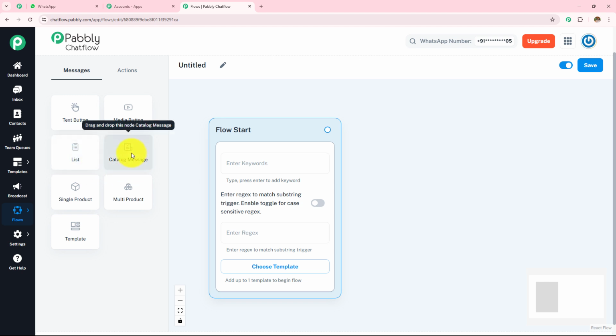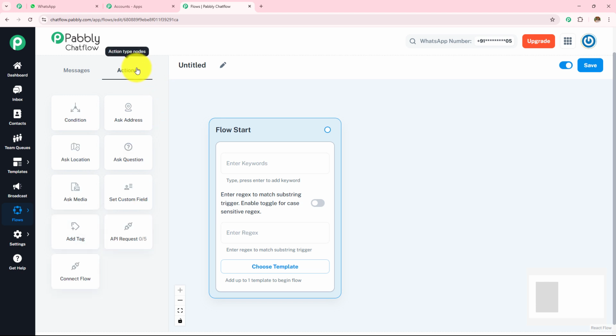Next, we have as catalog message. So if you want to send catalog message, you can directly use this button. If you have single product, you can use this button. If you have multiple products or many products, you can use this multi-product button. We have this template. So this is a pre-designed message format that includes text, images, buttons, and links.